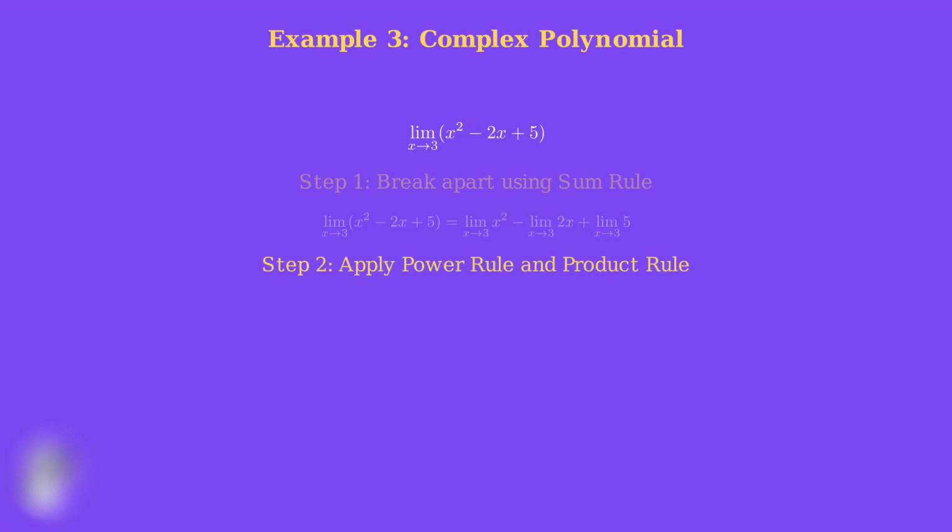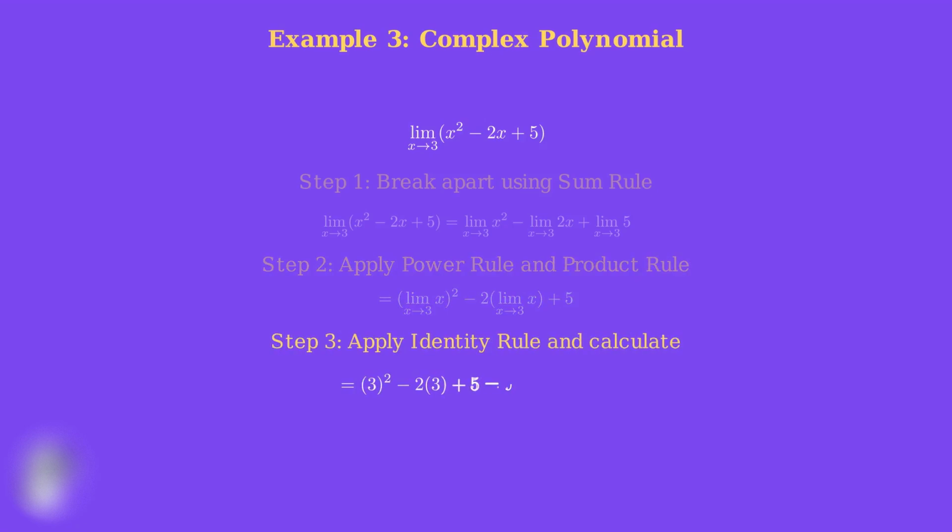Step 2. For x squared, we use the power rule. For 2x, we use the product rule to factor out the constant 2. The constant 5 stays as is. Step 3. Now we apply the identity rule. The limit of x as x approaches 3 is 3, so we get 3 squared minus 2 times 3 plus 5, which equals 9 minus 6 plus 5, giving us our final answer of 8.